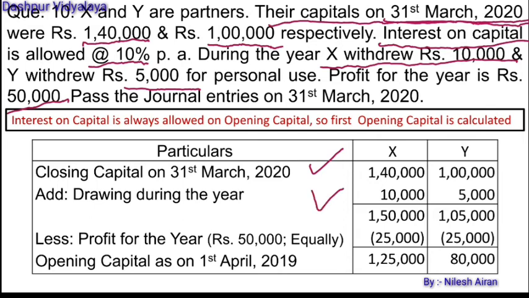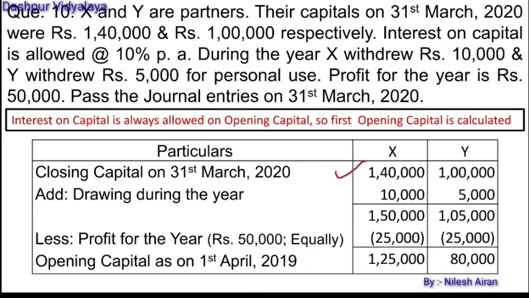10,000 for X and 5,000 rupees for Y. So it will be 1,50,000 and rupees 1,05,000. The profit for the year was rupees 50,000, but we are not given here any ratio. In the absence of any information, the profits and losses are shared equally. So this 50,000 will be transferred equally to X and Y, 25,000 each.